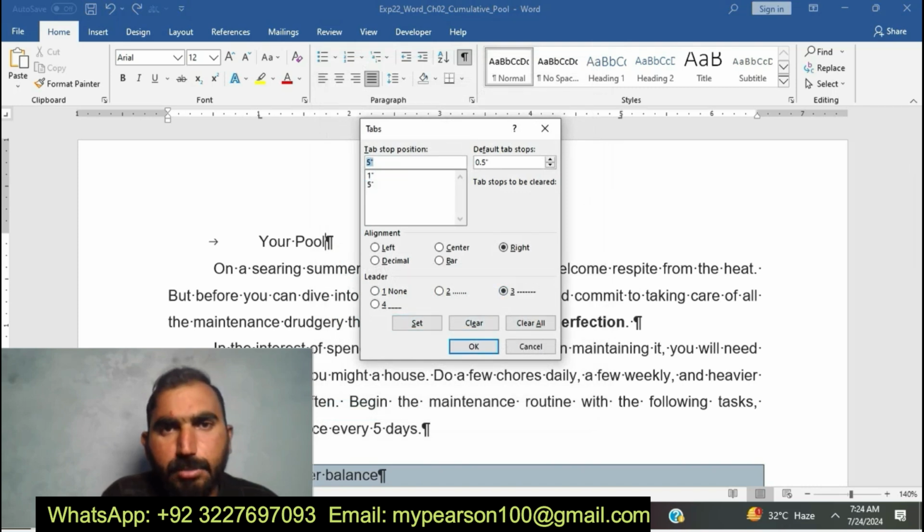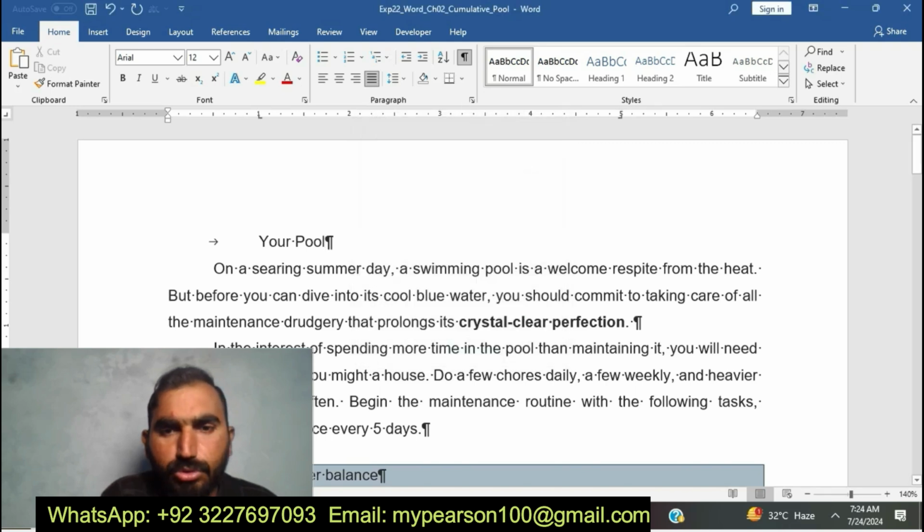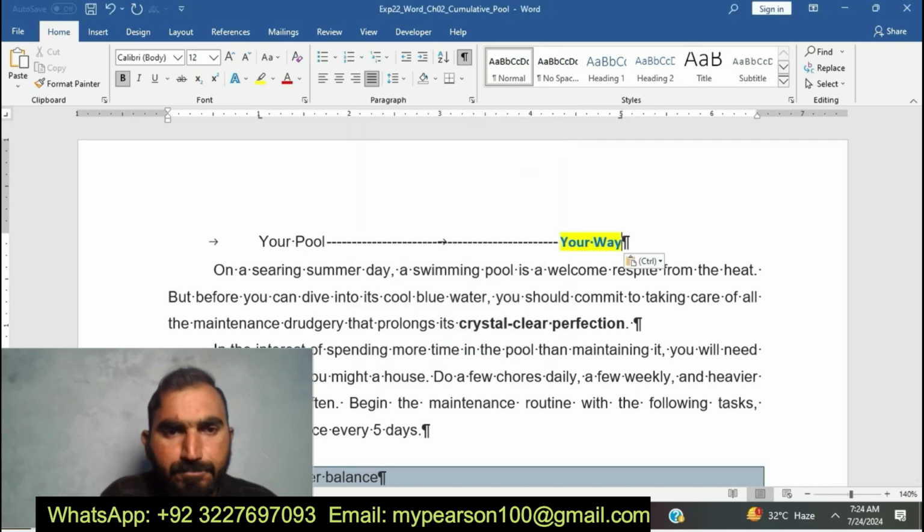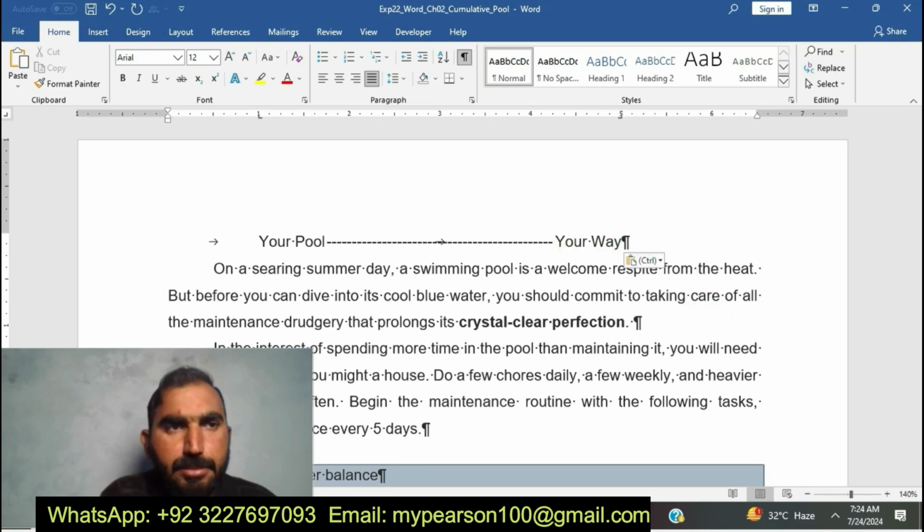Okay, now I am going to complete EXP22 Word Chapter 2 Commutative Pool.